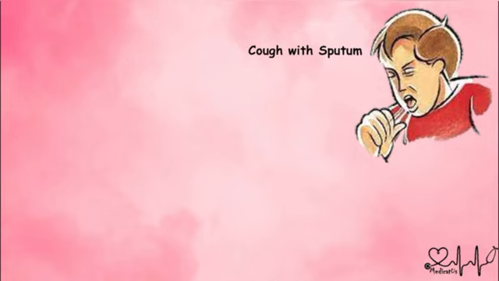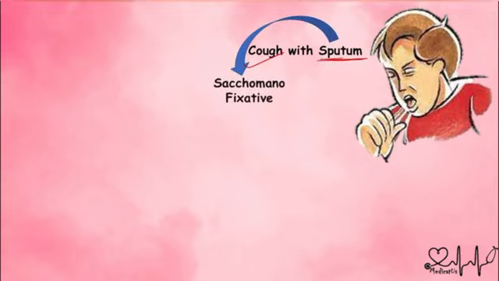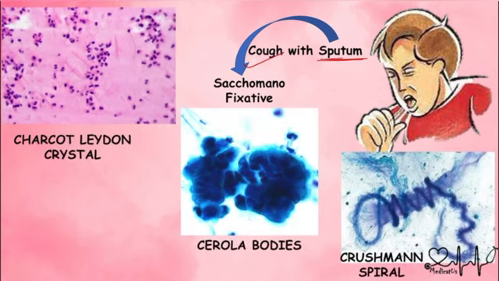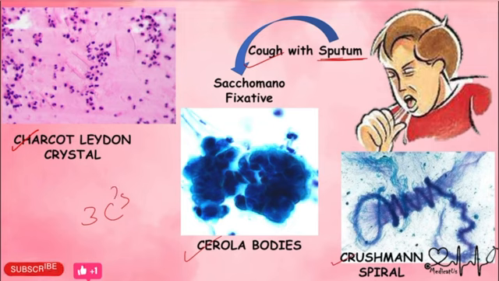Now we know that the patient of asthma will have cough with sputum, and when we take this sputum and fix it, then we'll see three things under the microscope: the Charcot-Leyden crystals, Curschmann spirals, and Creola bodies. These are the three C's. These Charcot-Leyden crystals are needle shaped.